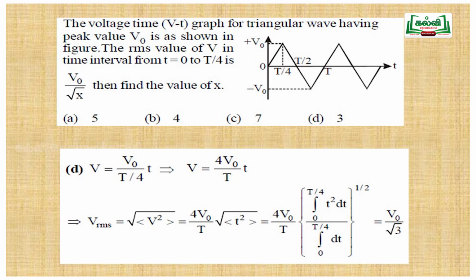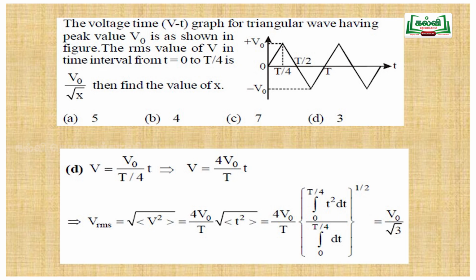So what is V RMS? It is the square root of the expectation value of V square. So V square is proportional to t, and we substitute 4 V0 by T into t. The expectation value is taking the integration of the value. So we get V0 by root 3. Here V0 by root x is given, in the place of x, here it is 3. So the answer is 3.